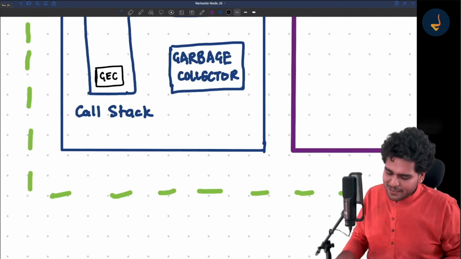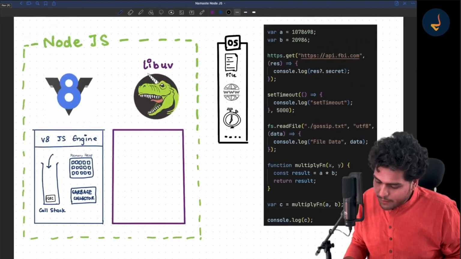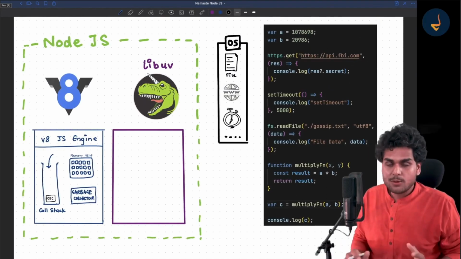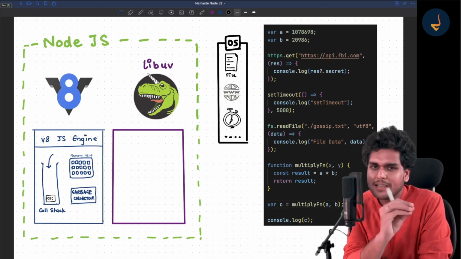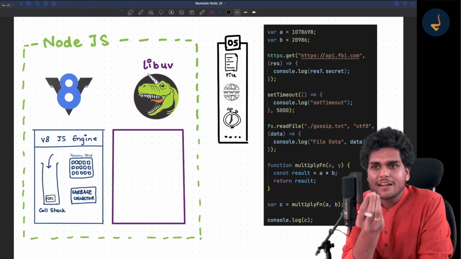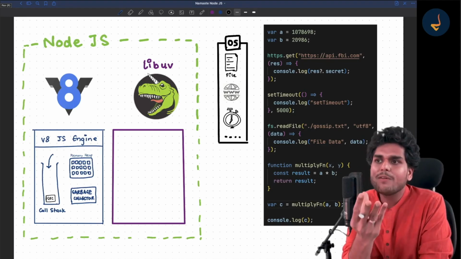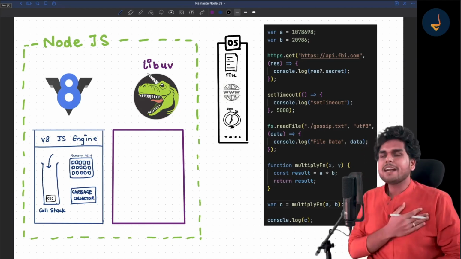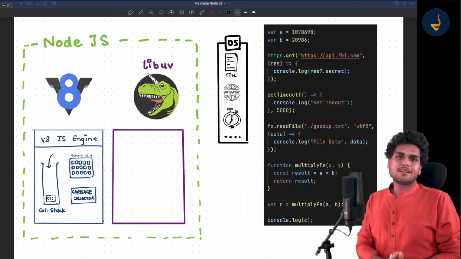Let me show it to you. It might take some time to explain this, but listen to me very carefully. It took me a lot of time to make all this in diagrams, so please give me 10-20 minutes. I want to explain it in a very good way. If you understand this, you will understand a lot of things. You will love Node.js. Whenever I teach something, the main goal is to make my students love the subject.